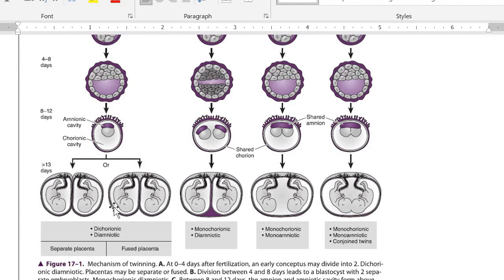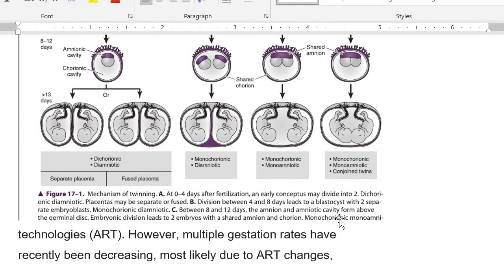So occurring within the first 72 hours, you are going to get two separate individuals, separate chorion, separate amnion. Occurring at 4 to 8 days, commonly monochorionic and diamniotic. After that, between 8 to 12 days, you are going to get monochorionic, monoamniotic. But if the division occurs after more than 13 days, then you are going to get conjoined twins. Okay, any confusion, any problem about it?